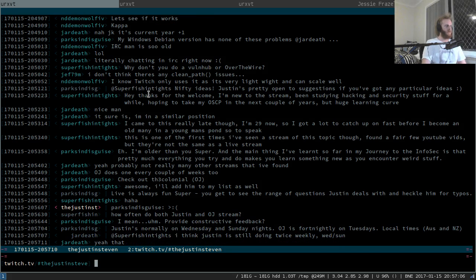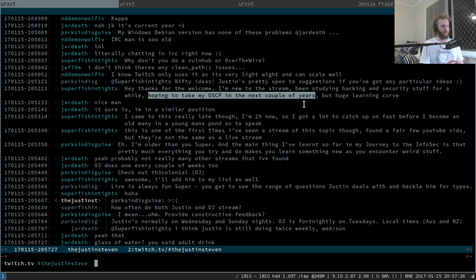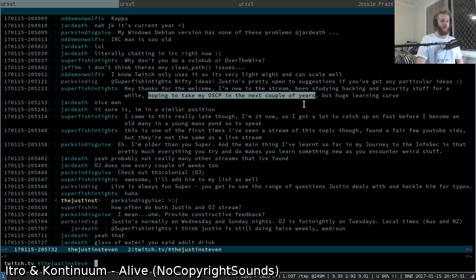Been studying it for a few years, been studying for a while, hoping to take OSCP in the next couple of years. Yeah, do it. OSCP is awesome. OSCP is well and truly worth doing. And I recommend, the thing is, a lot of people don't realize the difference between OSCP and OSCE. And I'm going to really kind of challenge you and say you should do OSCE as well, or you should look forward to doing it one day in the future.